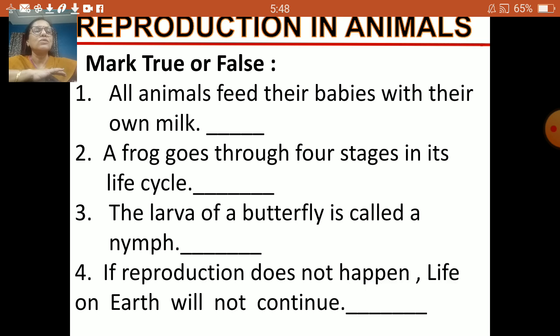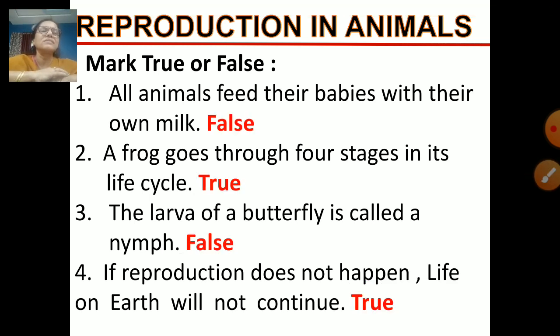Once again I'll show you the slide with the correct answers. These are the correct answers. All animals feed their babies with their own milk: false. A frog goes through 4 stages in its life cycle: true. The larva of a butterfly is called a nymph: false. If reproduction does not happen, life on earth will not continue: this is very true, right children?